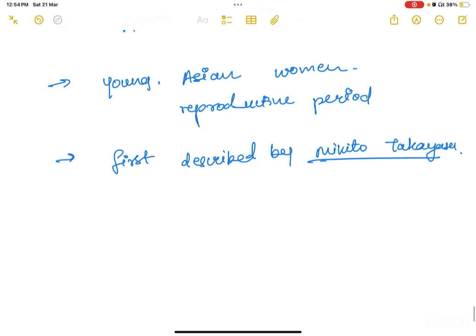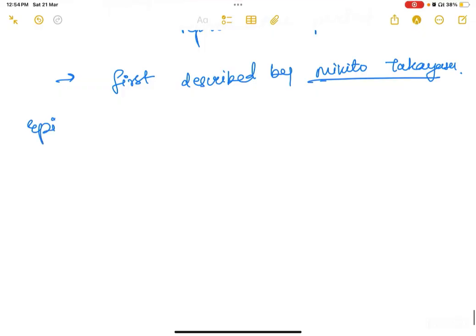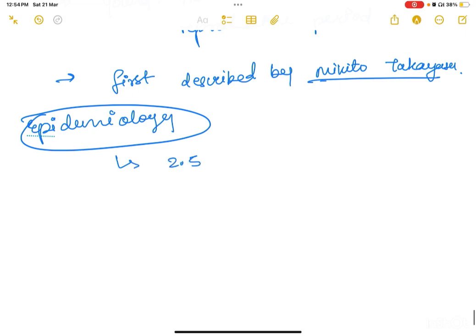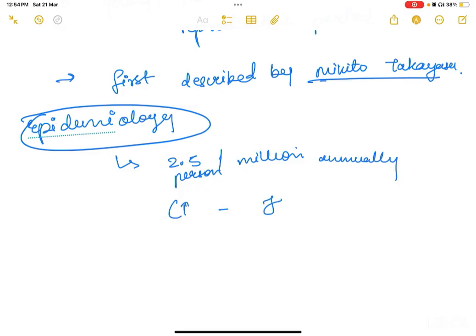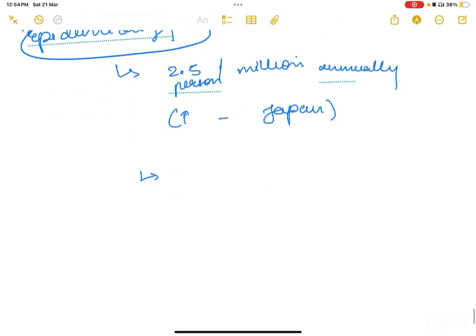So let's see the epidemiology of Takayasu arteritis. Now this disease affects 2.5 people per million annually, and the increased incidence is found mainly in Japan. Takayasu arteritis affects Asian countries more frequently.